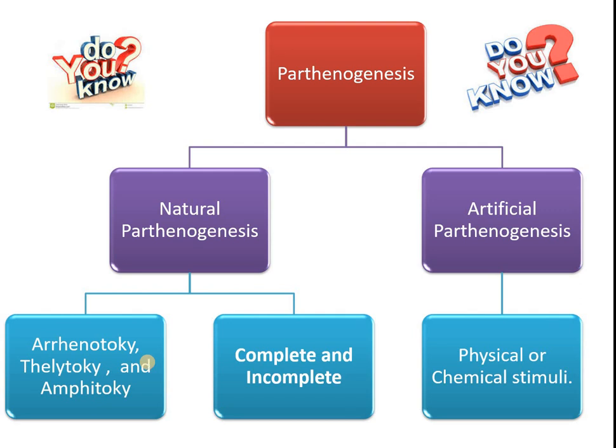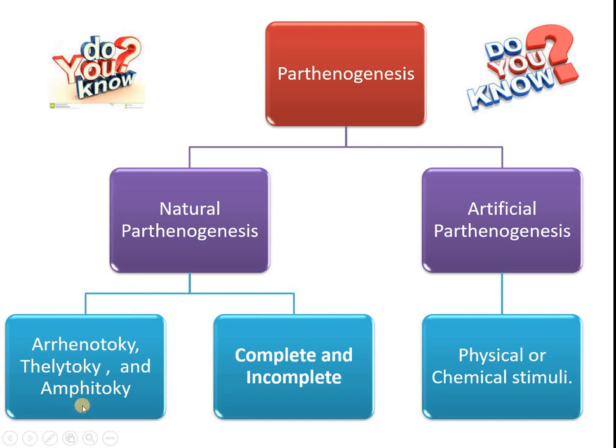So, arrhenotoky. What is arrhenotoky? Here, only males are produced by parthenogenesis. The example for this one is honeybee. And thelytoky. That means parthenogenesis in which females are produced.